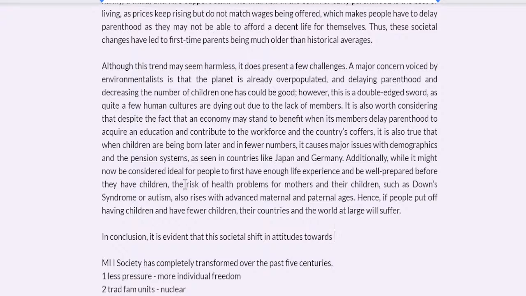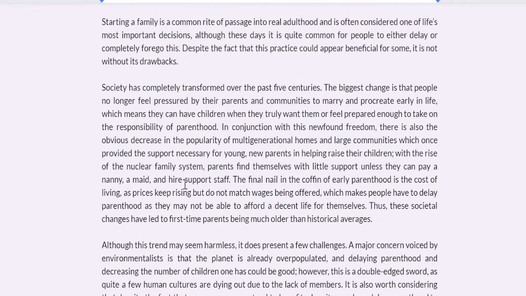my battery is low, let me put my charger in. So I'm going to think of my sentence. Let me look at my introduction. My introduction says that it's a rite of passage, could appear beneficial, it is not without its drawbacks, which can wreak much havoc. There we go. Now that's much stronger.